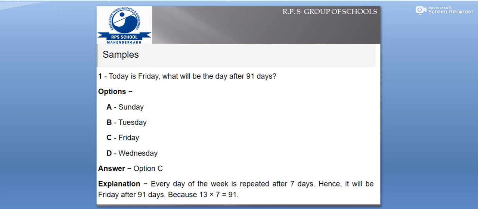13 weeks is equal to 91 days, and we know that after every 7 days the same day is repeated. So we have already calculated that in 91 days there are 13 weeks, and when we multiply 13 by 7 we get 91. So after 13 weeks we will have crossed the 91 days. And if today is Friday, it's going to be another Friday. So obviously the answer is going to be C. So the answer is C.